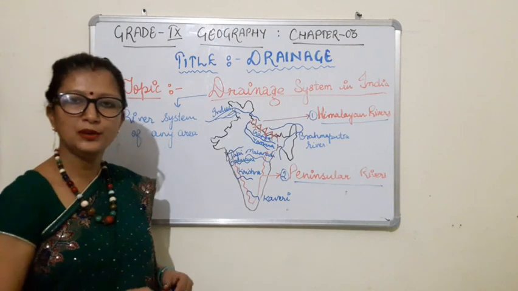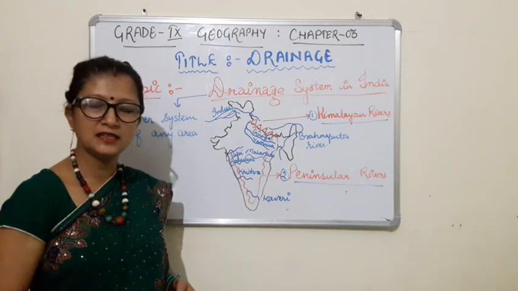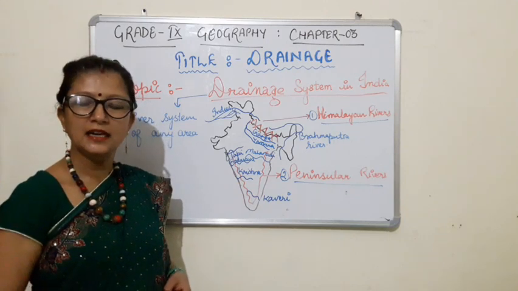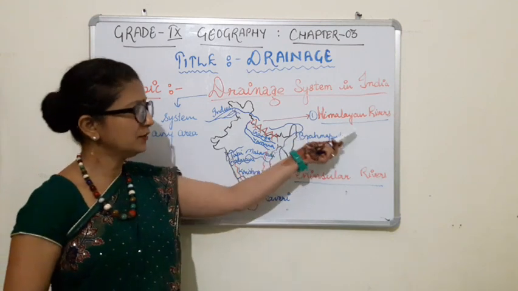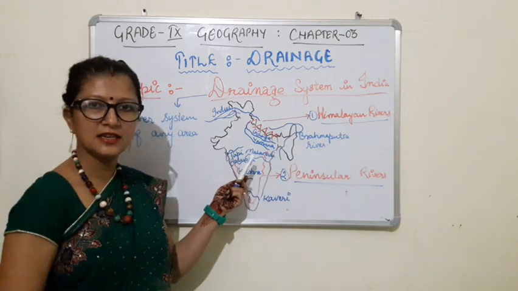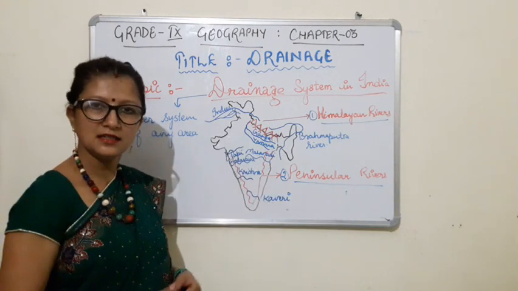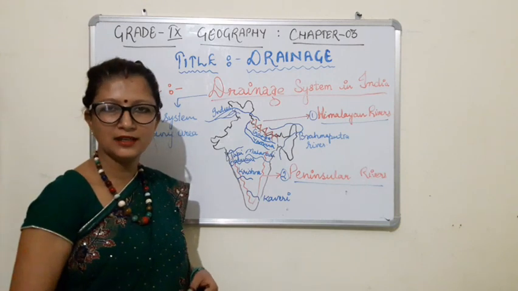So as we all know, India has so many rivers that flow from different places and different regions. That's why the river system in India is basically divided into two parts. One is the Himalayan rivers that come from the glaciers of the Himalaya, and the second is the peninsular rivers that originate from the Deccan plateau and the peninsular region.